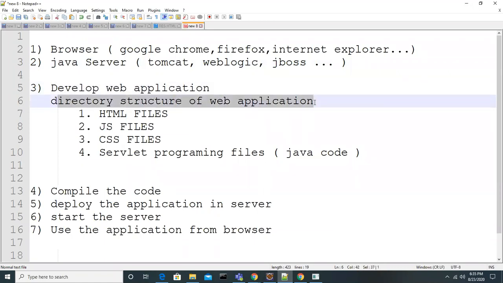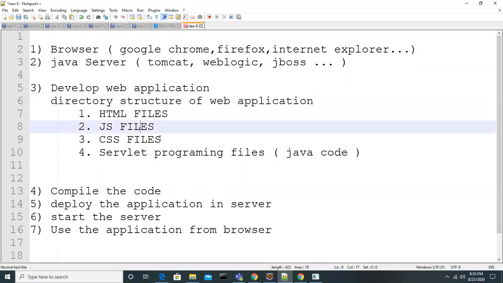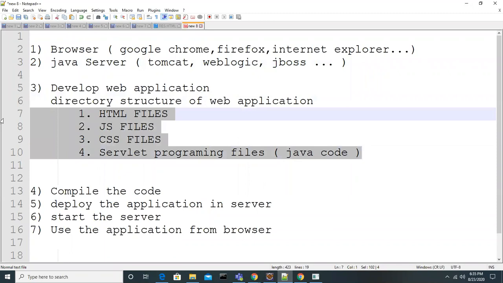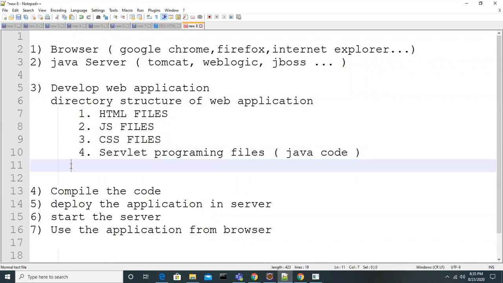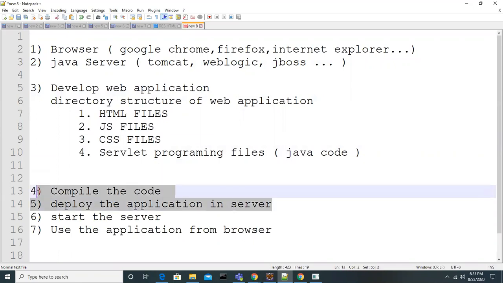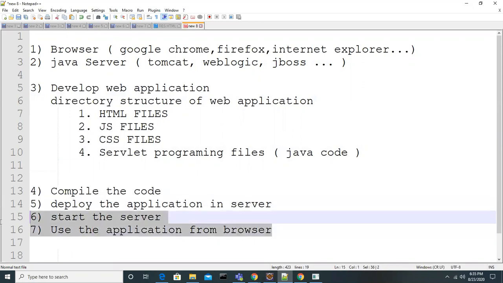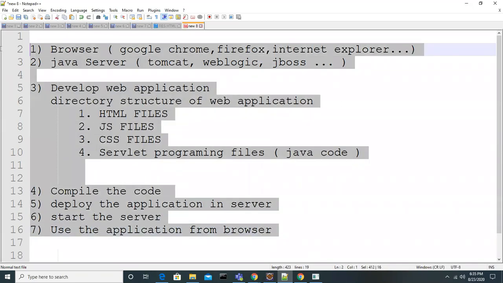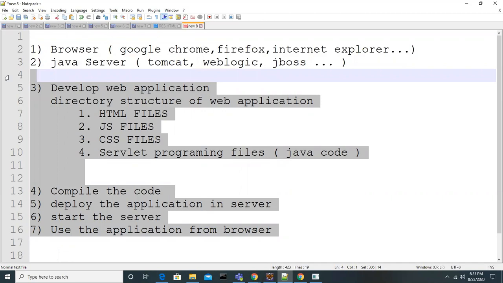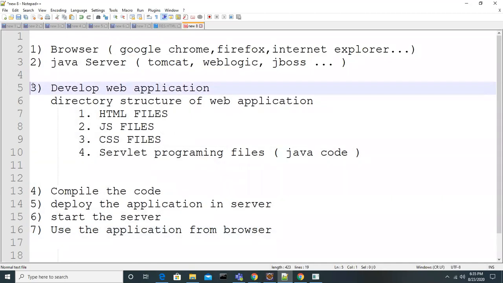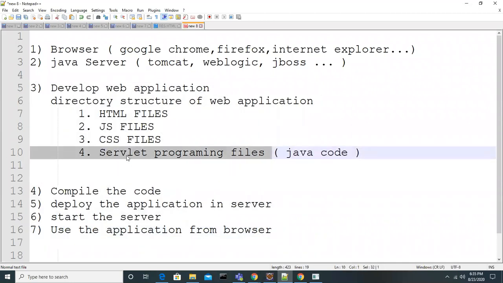Then you have to understand how to develop the application. As part of that, you have to understand the directory structure, what is the structure of a web application, and what is HTML, CSS, JavaScript and servlet programming. These are the things you have to understand. And you can make one simple application, then compile that code, deploy it in the server, start the server, and use the application from the browser. This is the continuous process as part of development. This is what we are actually going to do in real time, and for that we need servlet programming, and to develop servlet programming you need to know Java. That is what we have understood till now, the Java.